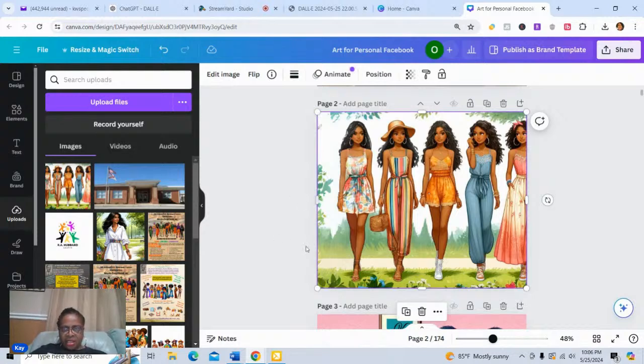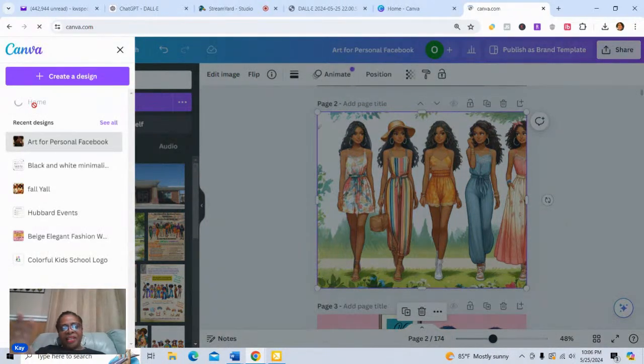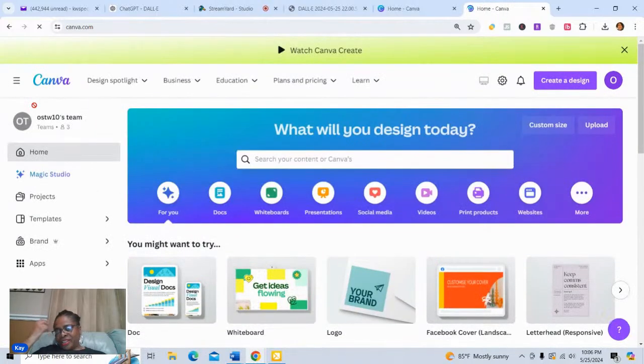Let's see, a separate group. But okay, I'm going to go ahead and just capture each one of these images. Might as well, right? Because what I'm thinking I'm going to do is just put them in a book or something. So let's go ahead and redo this. I'm going to go back to my home page here because I'm doing this on the fly and I'm just having fun. I love demonstrating training.